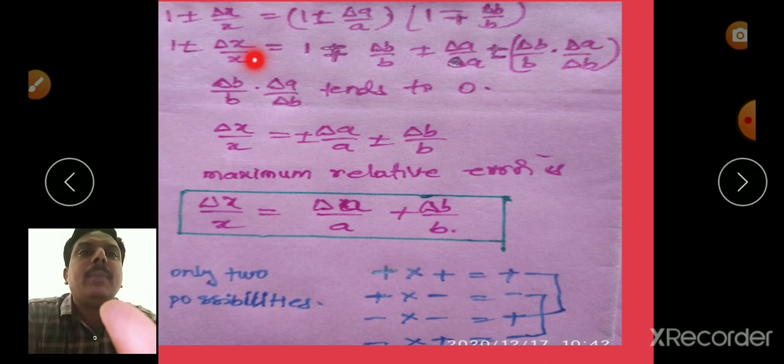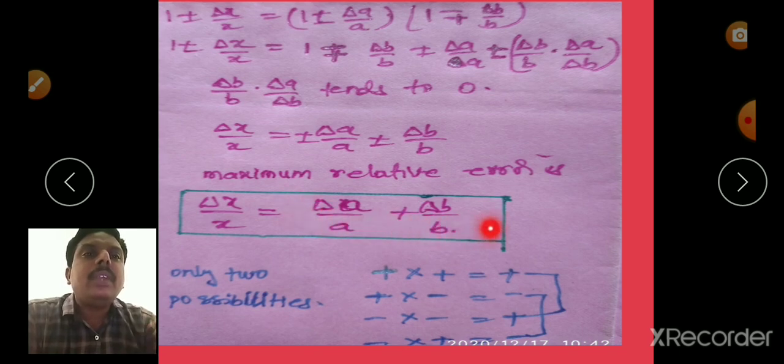So remaining is delta x by x equal to plus or minus delta A by A plus or minus delta B by B. So the maximum relative error in x is delta x by x equal to delta A by A plus delta B by B. Only two possibilities. The error in x may be the sum of these quantities.